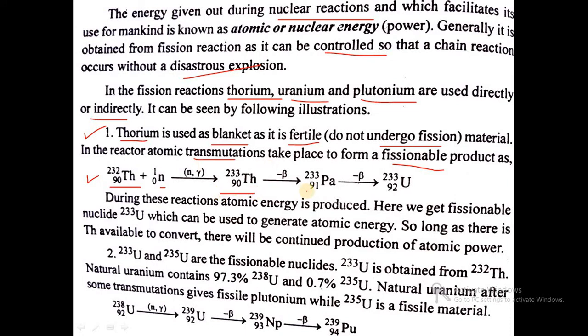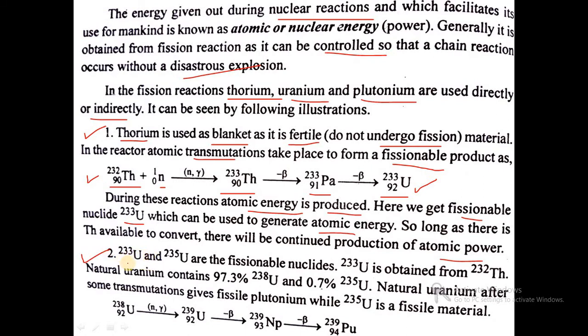is converted into thorium 233, and with emission of a beta particle it is converted into protactinium 233, and with further emission of a beta particle we get uranium 233, which is a fissionable material. So during these reactions atomic energy is produced. Here we get the fissionable nuclide uranium 233, which can be used to generate atomic energy. So long as there is thorium available to convert, continued production of atomic power will be possible.